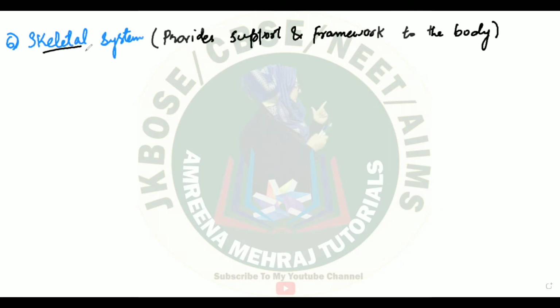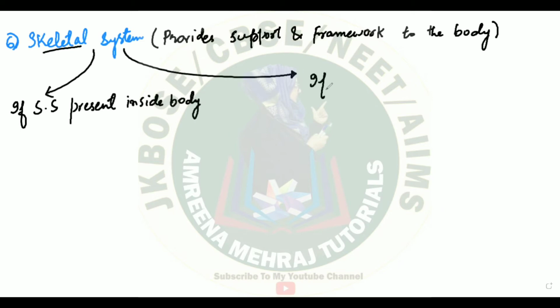Now, first of all, let me say if the skeletal system is present inside the body, because that is very simple. So if SS, the skeletal system, is present inside the body, or you have the second case where you will see that the skeletal system is present outside the body, I mean to say on the body, on the surface, then you have different terms.